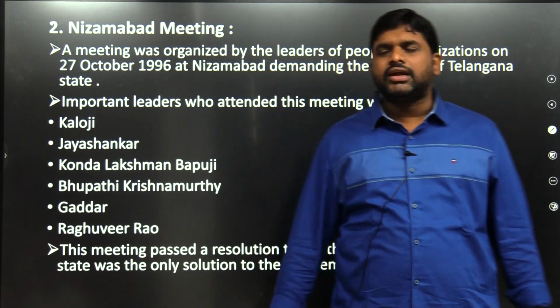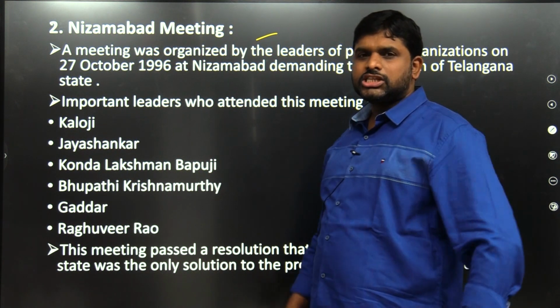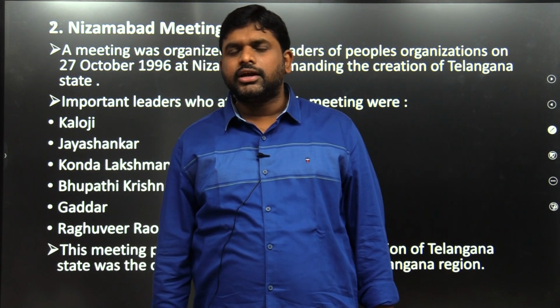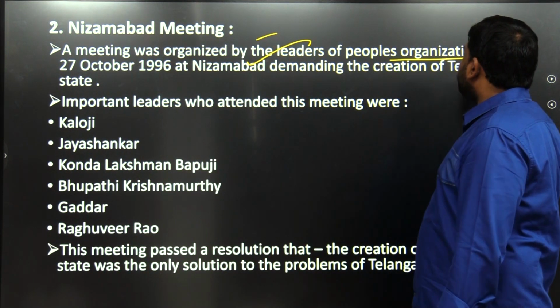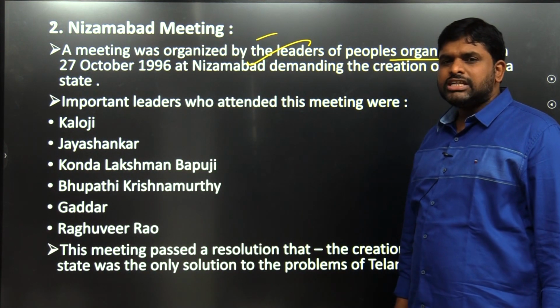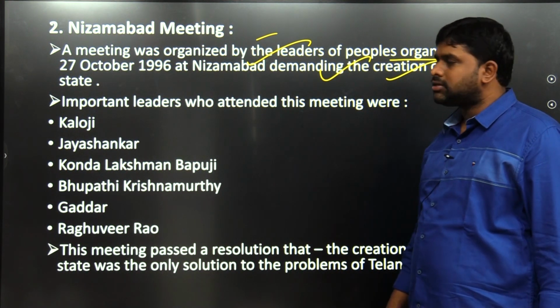Second, a meeting was conducted at Nizamabad. A meeting was organized by the leaders of people's organizations on 27th October 1996 at Nizamabad, demanding the creation of Telangana state.